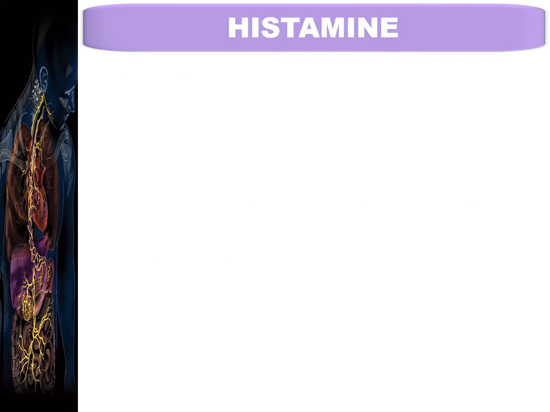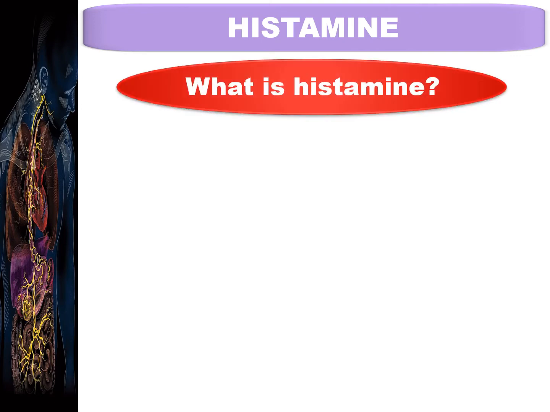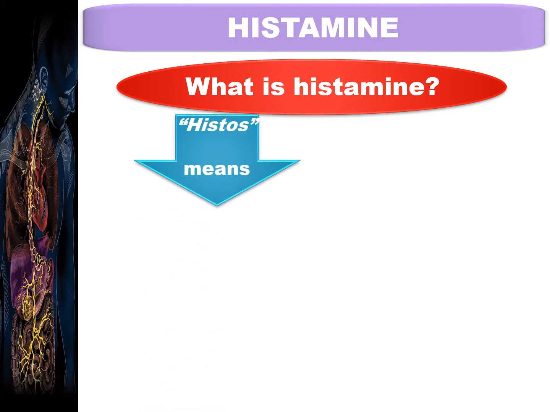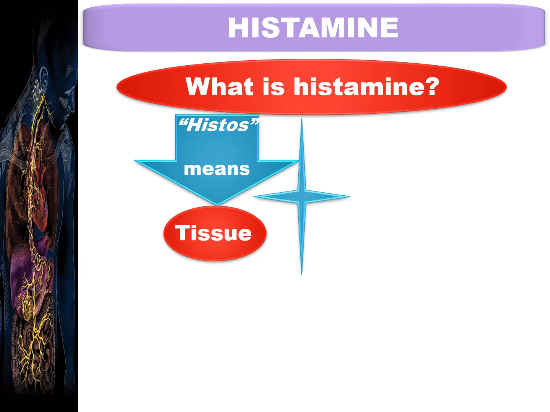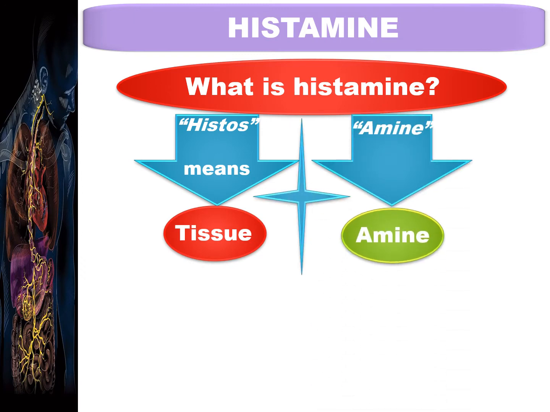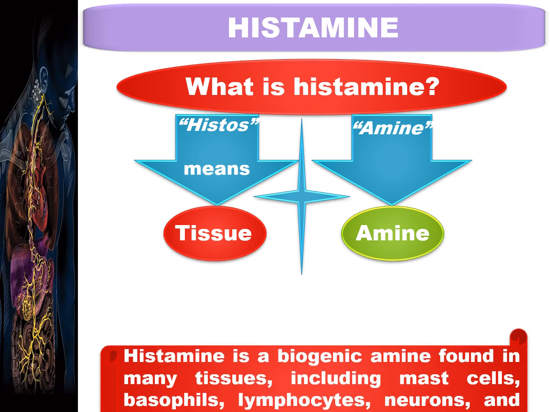Now let us go through the term histamine. A question arises in our mind, what is histamine? Actually, the term histamine arose from the Greek word histos. Histos means tissue, and amine. So we can say it is the tissue amine. How can we define the term histamine?